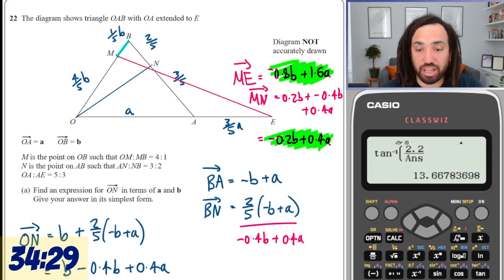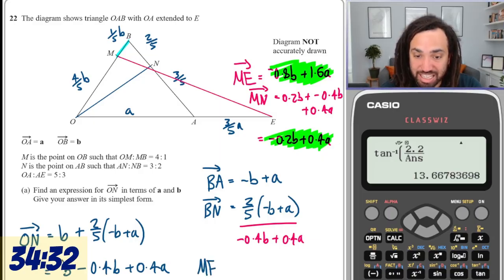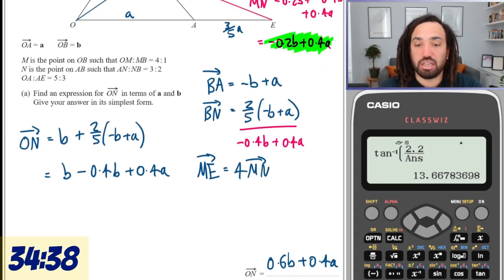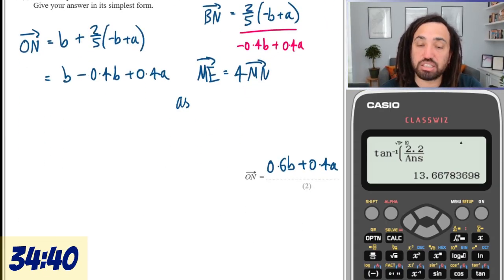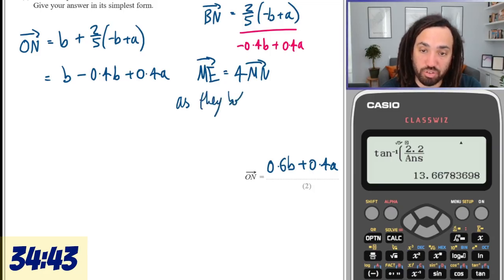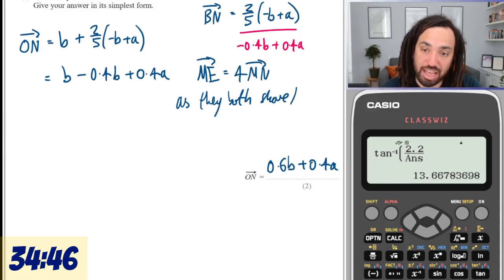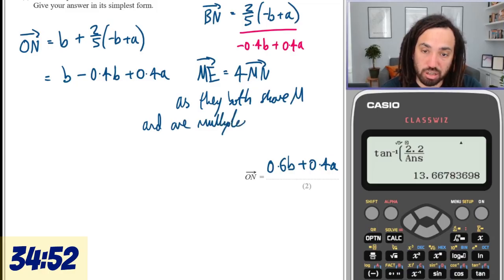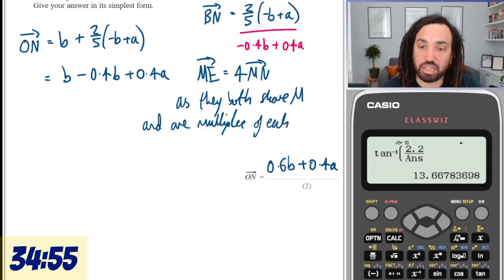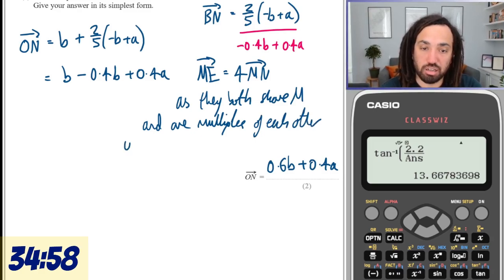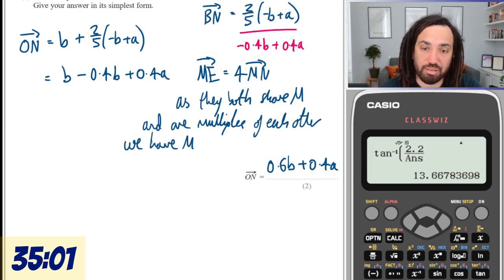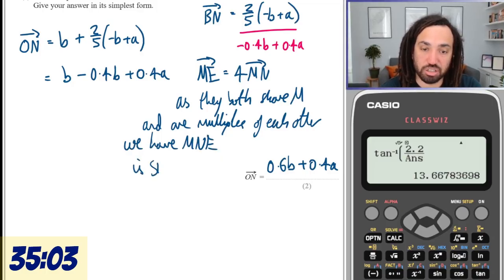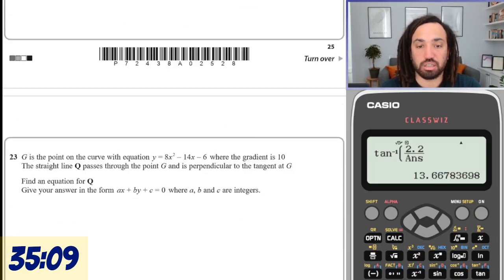So I'm going to say that ME is equal to 4 times MN. And as they both share M and are multiples of one another, we have a straight line. We have that MNE is a straight line. So always good to write a little concluding statement as well. And that is job done. Horrible question that.